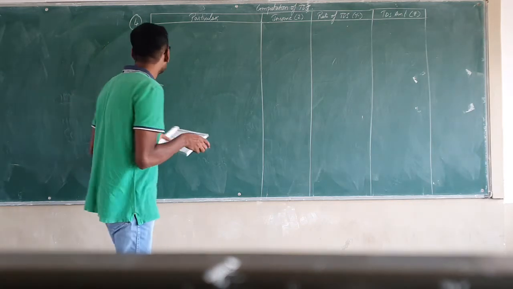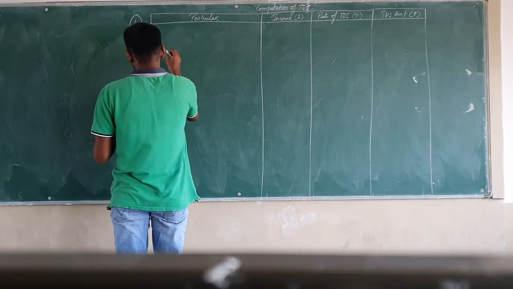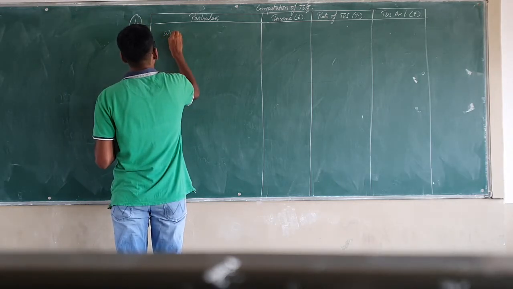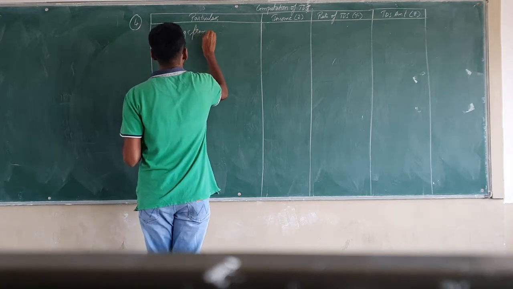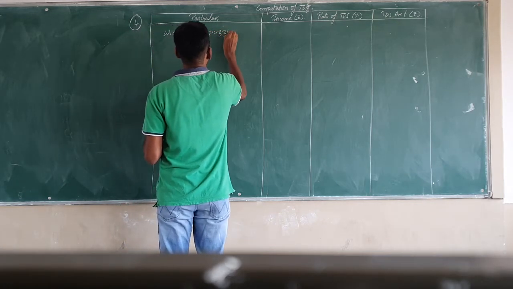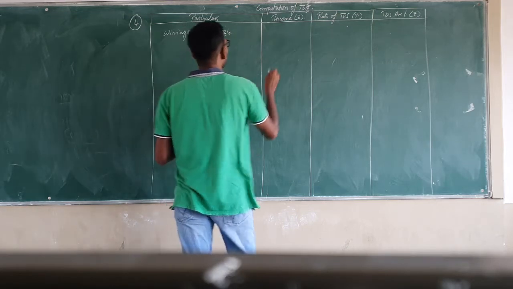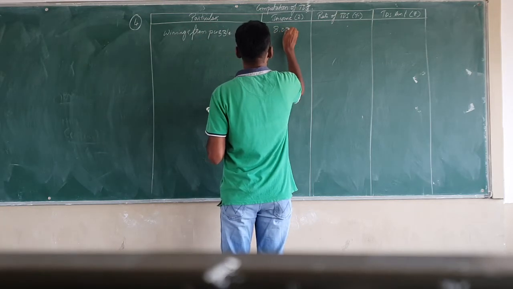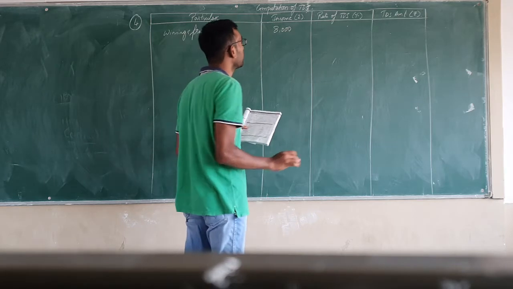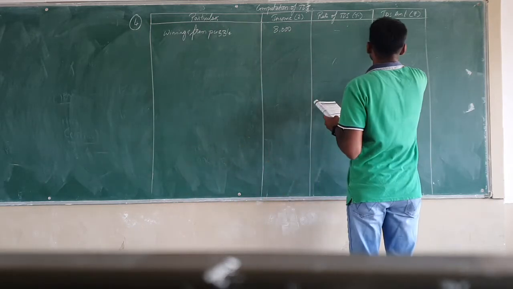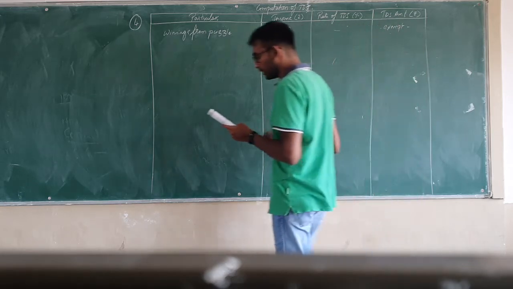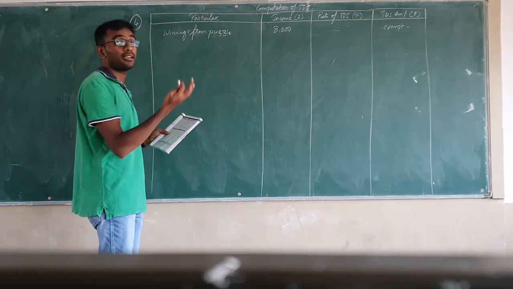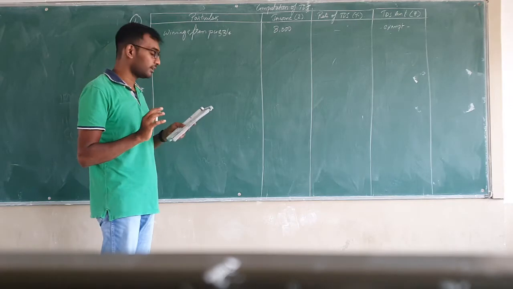Now here under the particulars column write down the first item, winnings from puzzle. So what is the amount of winnings from puzzle? Income is 8,000 rupees, so under the income column write 8,000. Since there is no TDS applicable, it will be completely exempt from TDS. So TDS is not applicable in this case. You can either write not applicable or you can write exempt.